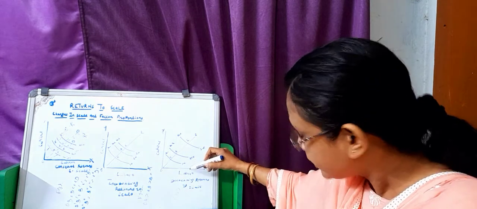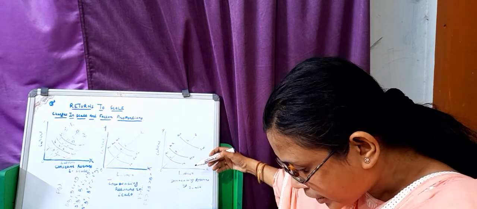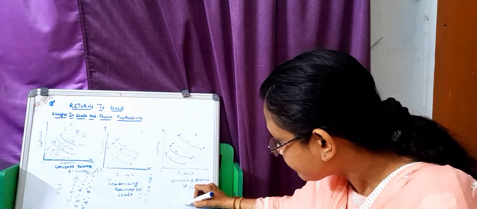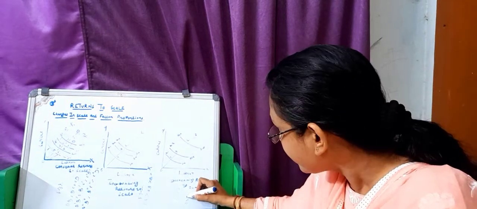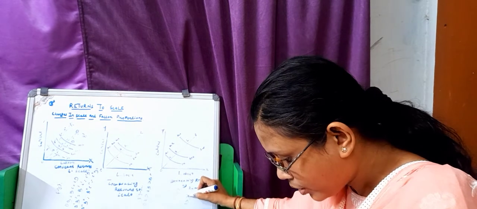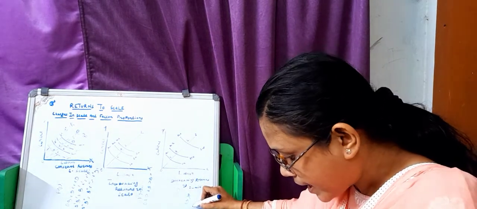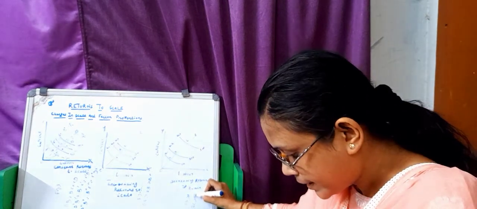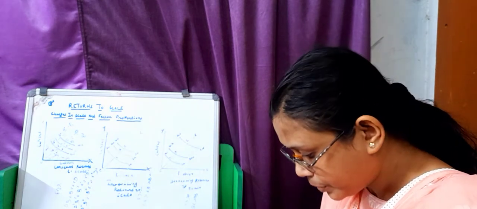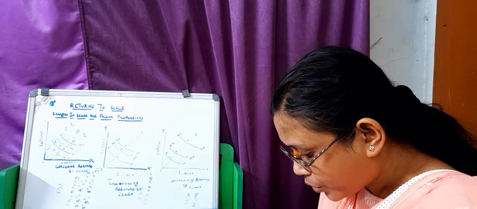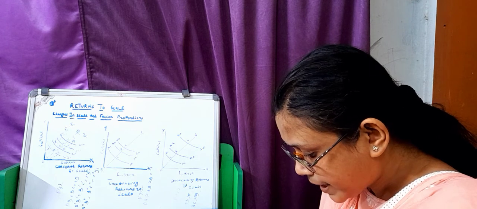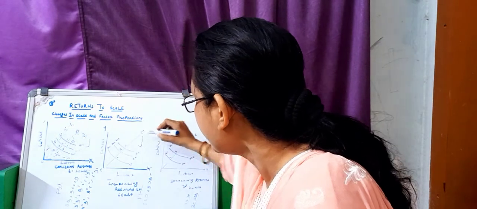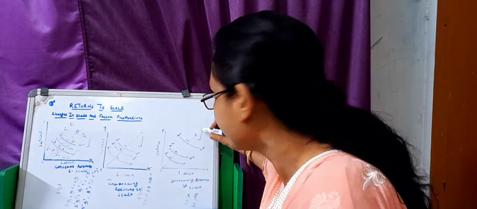In Figure 3, decreasing returns to scale occur since AB is greater than OA, and BC is greater than AB. It means that more and more inputs, labor and capital, are required to obtain equal increments in output. This is a case of constant returns to scale. This is a case of increasing returns to scale. This is a case of decreasing returns to scale.